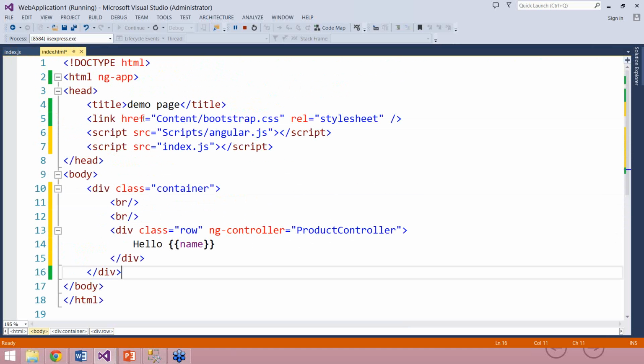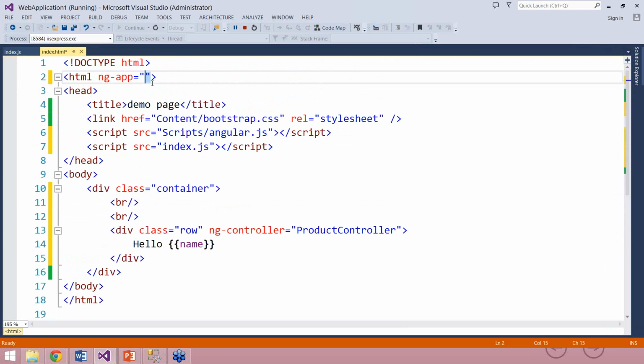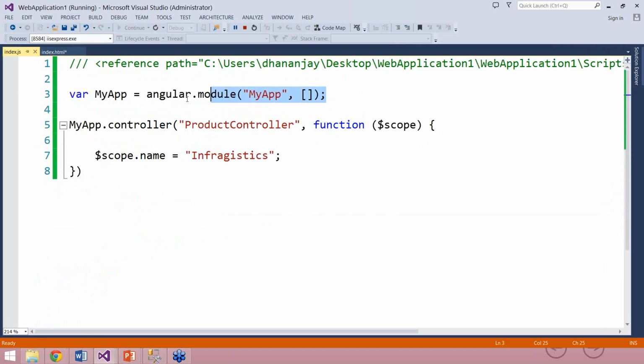Last but not least, we need to say what is the main module name for the ng app. So here I'll say ng app equal to, and the main module name is my app. So we'll select that and put it there as a value of ng app. So what I have done here, I'm going to summarize. I created a main module in line number 3.